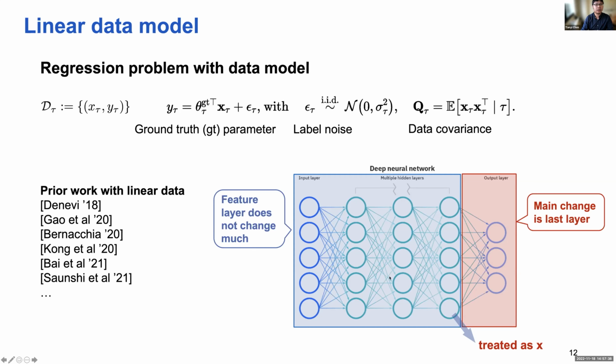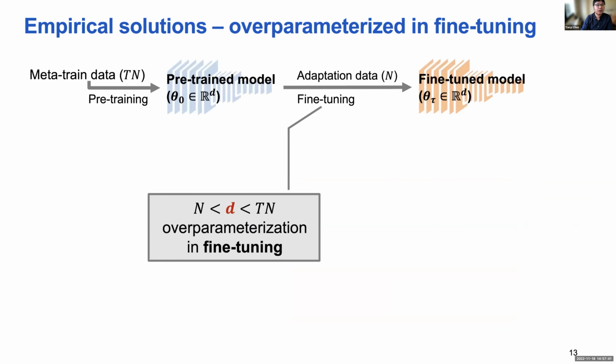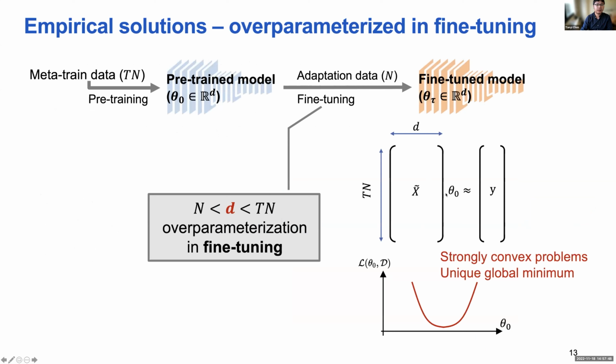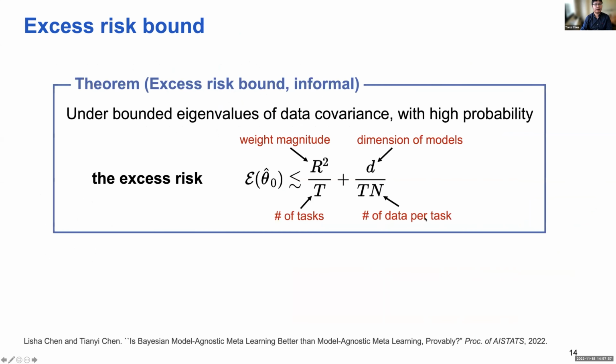We first study the overparameterization in the fine-tuning stage. In this case, if you think about the problem as solving a system of equations, it is well conditioned, and this is a fairly simple setting with very nice results. Under some bounded eigenvalue assumption on the data covariance matrix, with high probability, the excess risk of the pre-trained meta models will be upper bounded by two terms.